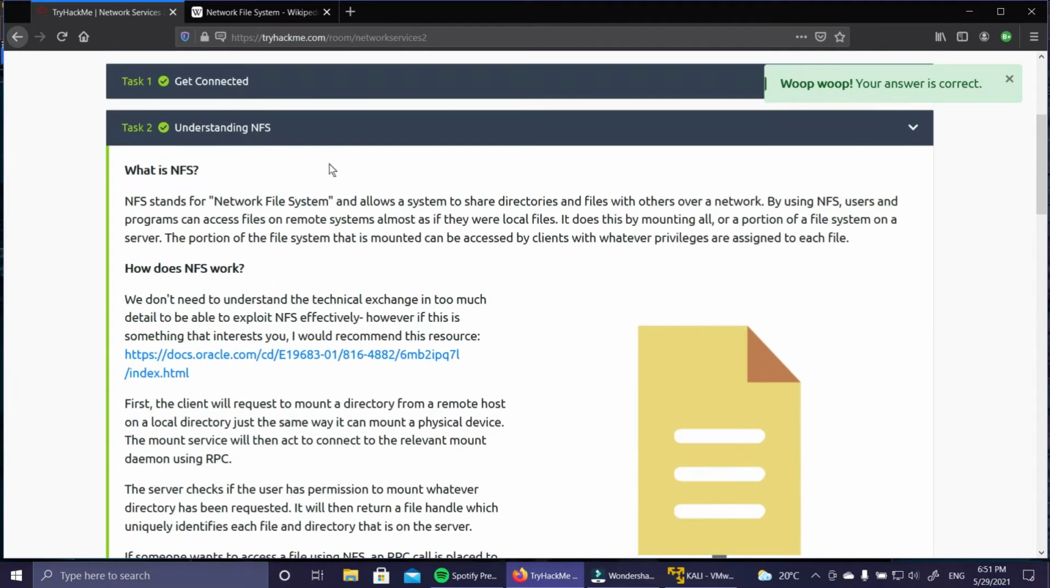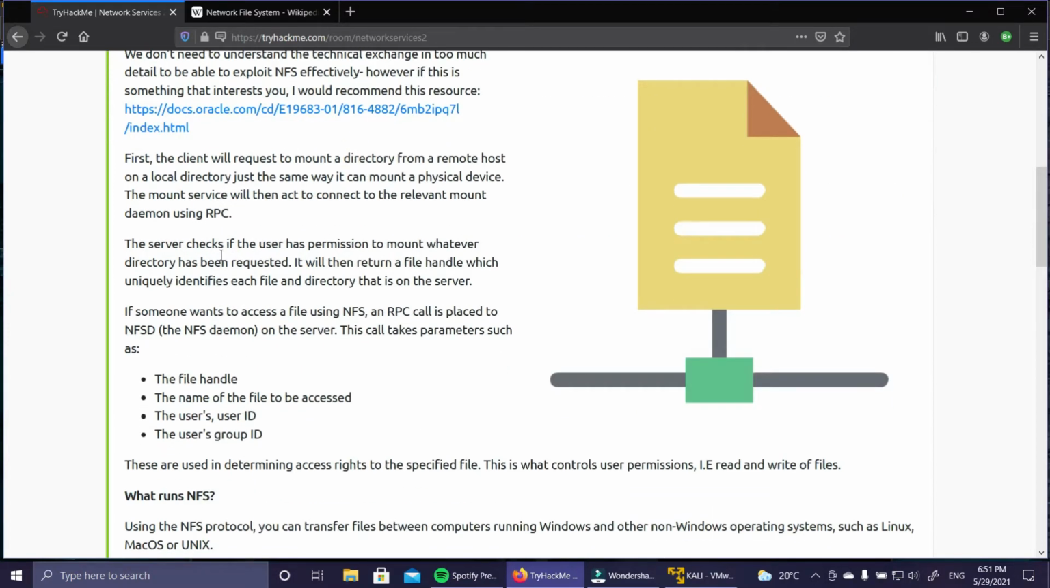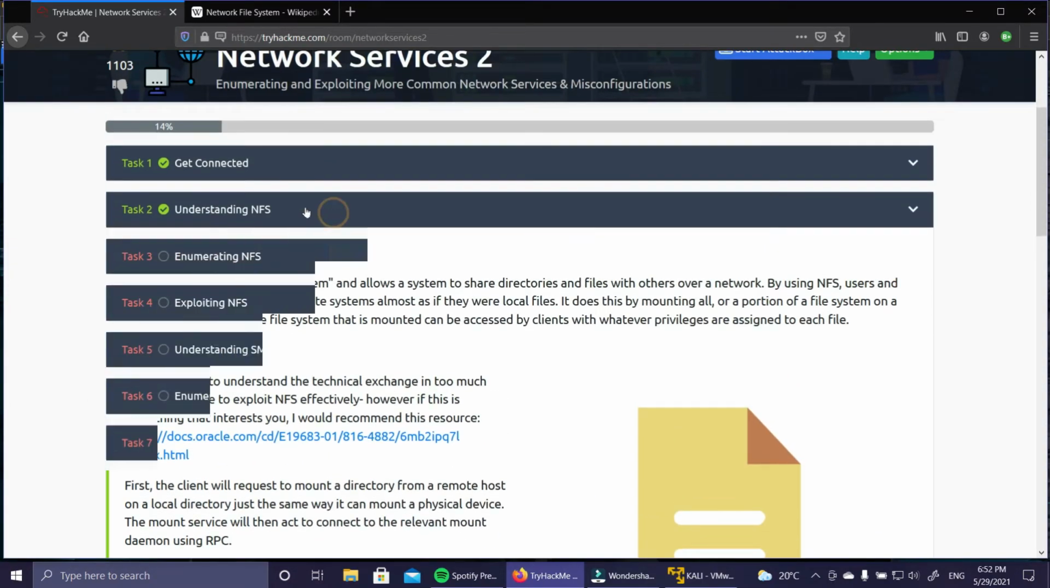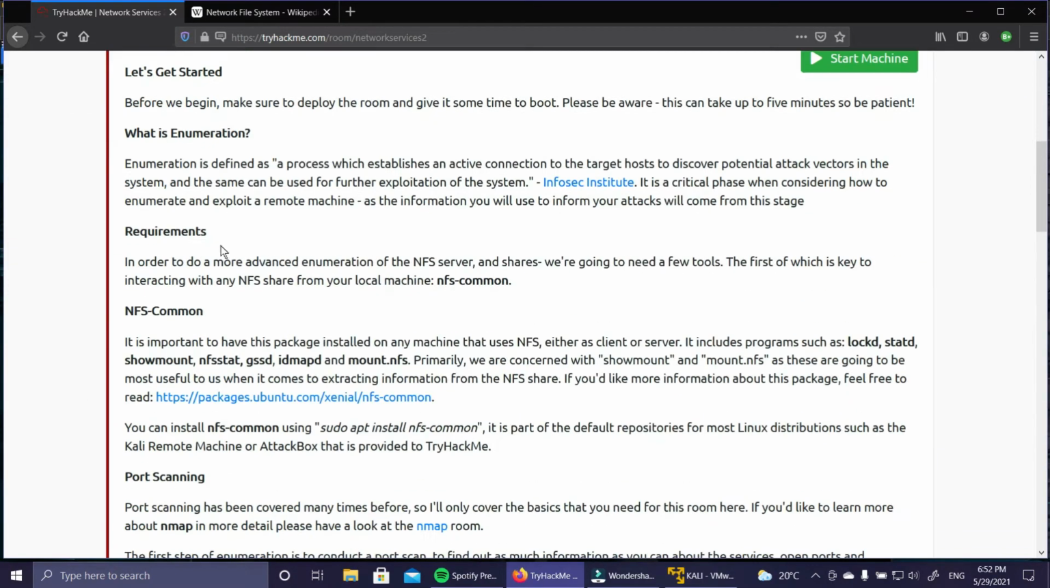It's really simple. You just need to understand how NFS works. You can watch some YouTube videos or other videos, or if you like reading blogs, you can go through the Oracle docs. It is really good. And yeah, let's move on to enumerating NFS.